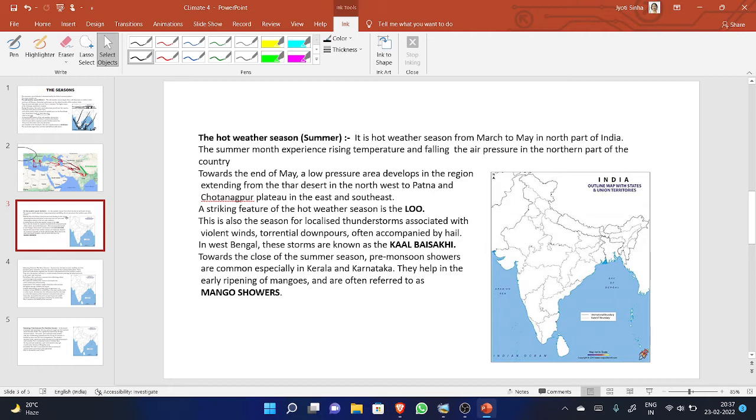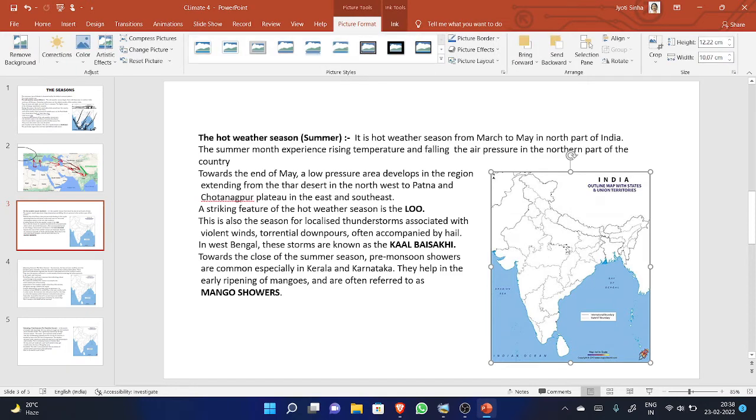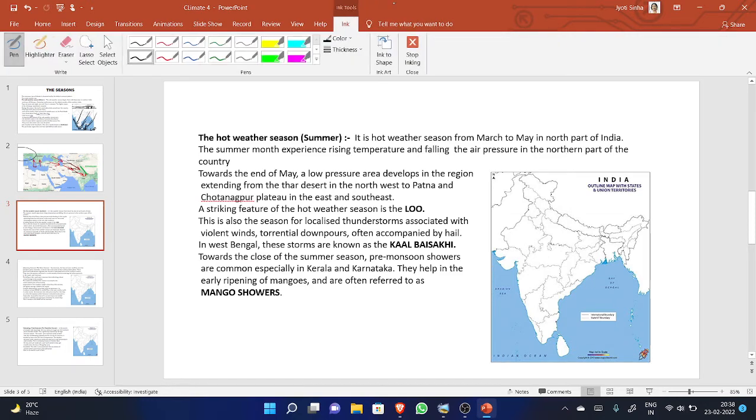So, the next statement is the summer months experience rising temperature and fall in the air pressure in the northern part of the country. Again, due to the high temperature, this complete region, let me bring the pen, this complete region becomes very hot and low pressure starts, originates.